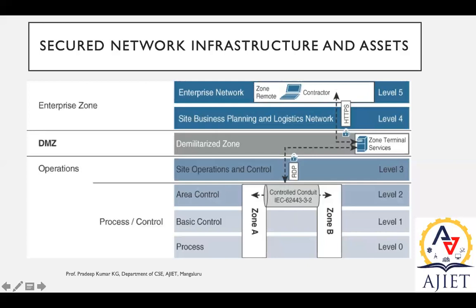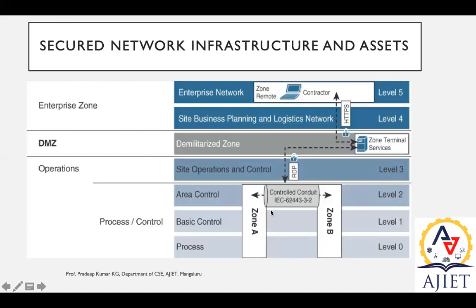Now what will happen in this secured network infrastructure is that whatever infrastructure we set up over here in the process, that is, in level 0, is secured. There is no direct access from the front part, from the enterprise, to level 0. Direct access is permissible only from level 1 to level 0. That is a restriction, already made. From level 2, you can access only down to level 1. So there is no direct access.